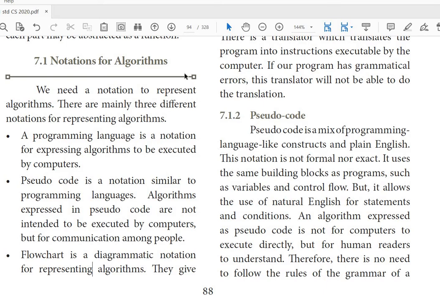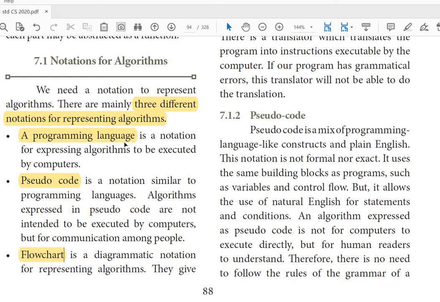here are notations for algorithms. We need a notation to represent an algorithm. There are mainly three different notations. So what are they? Programming language, pseudocode, and flowchart. If it is a 3-mark question, you have to say the 3 points with a 1-line explanation.